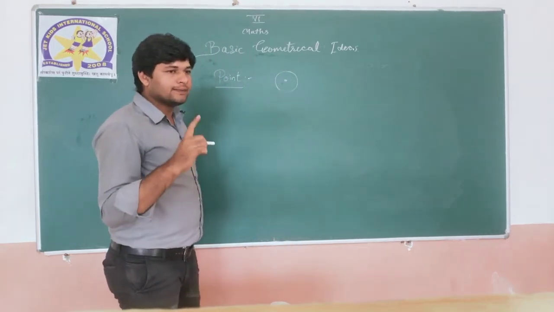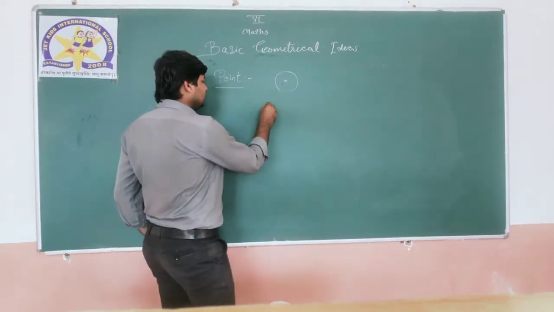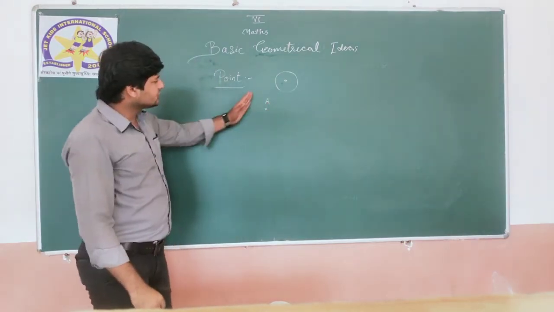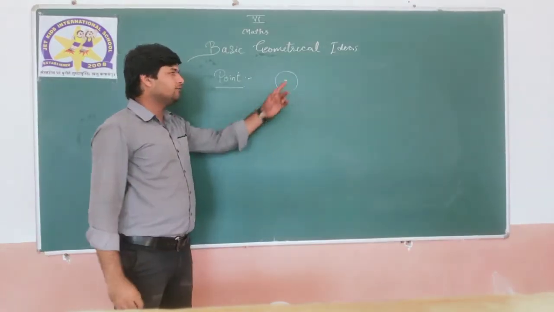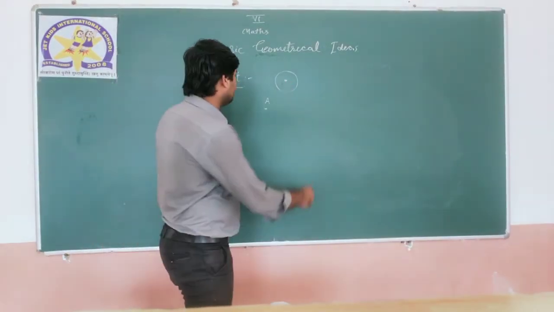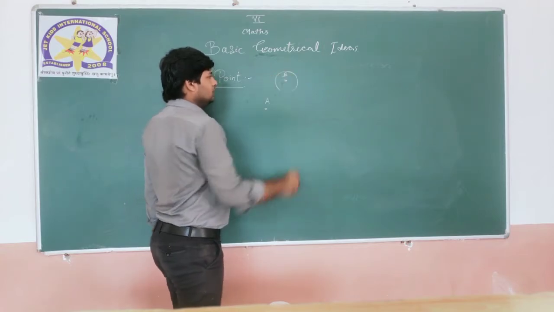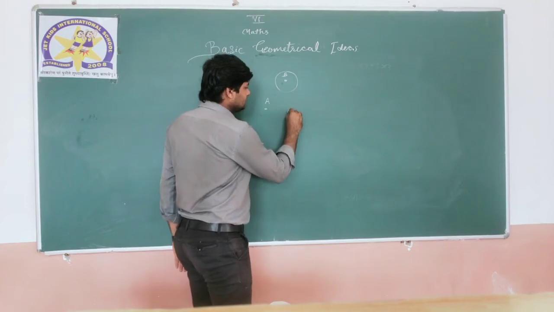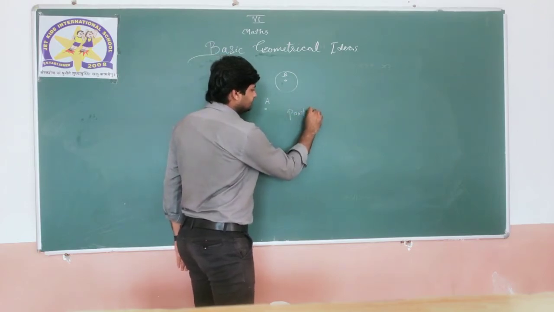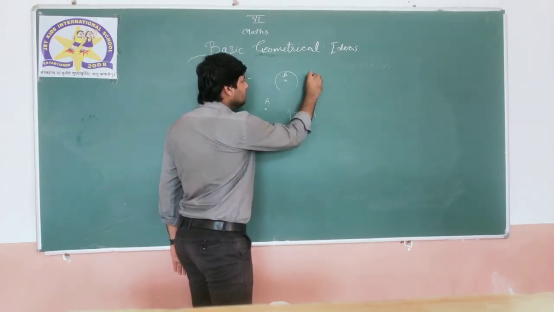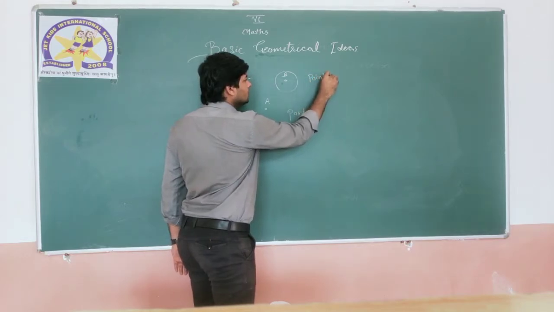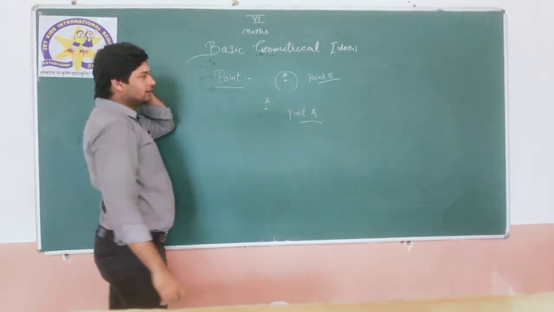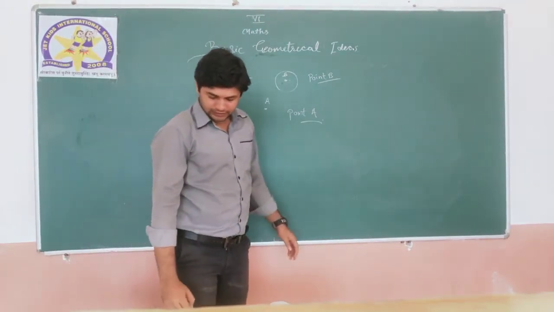Next thing, the naming of a point. For example, there is a point here and I am writing A over here. Two different points we have, and how will you differentiate between them? I am writing A over here and I am writing B over there. So we are naming them: this will be point A and this will be point B. Clear? So this is the point. Okay, next thing.